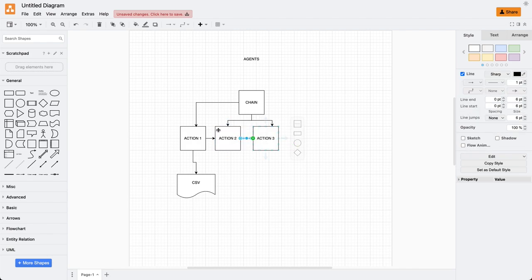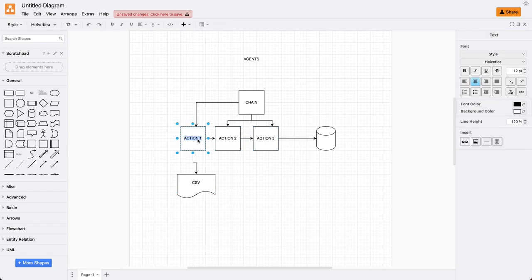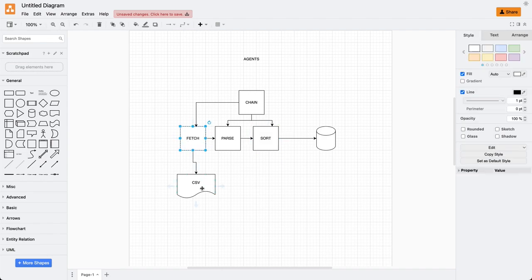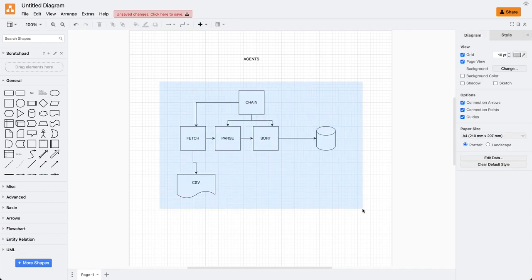Let's assume that action 3 is sorting the data set. So first we fetch, then second we parse, then the third step is sort. First we will fetch the data from the CSV file, then we will parse the data, and then we will sort the data, and finally we will save the data in our database. This is a chain of actions which we programmers are well acquainted with, and very much familiar with.